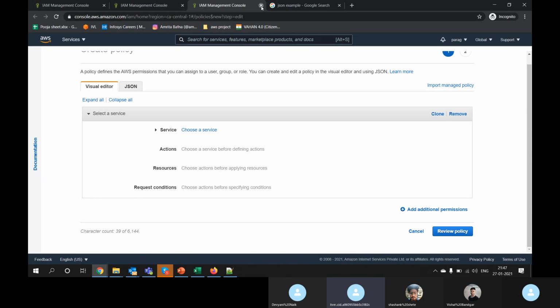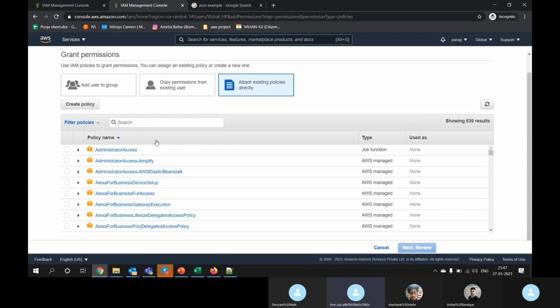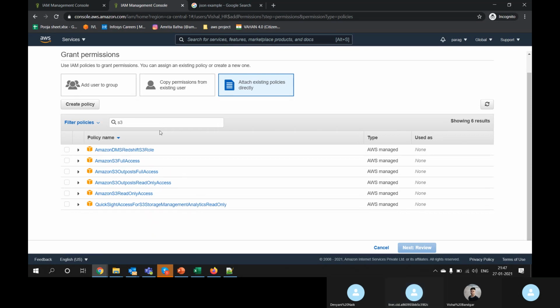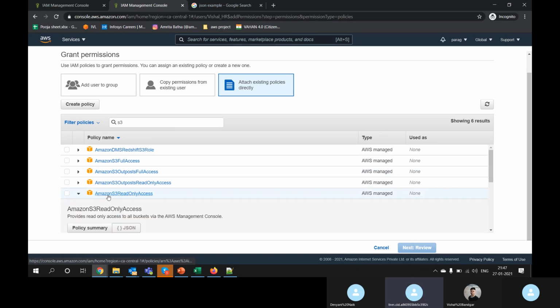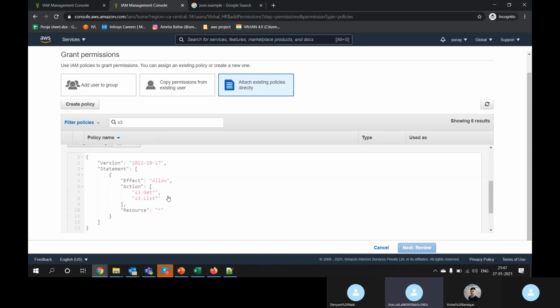But as a fresher, as I said, templates are already there. So if I want a user to have S3 permission, just search S3. The templates are already there in AWS. Can you see? If I want a user to just have read access, you can see Amazon S3 read only access. The template is already there. You can see the template.